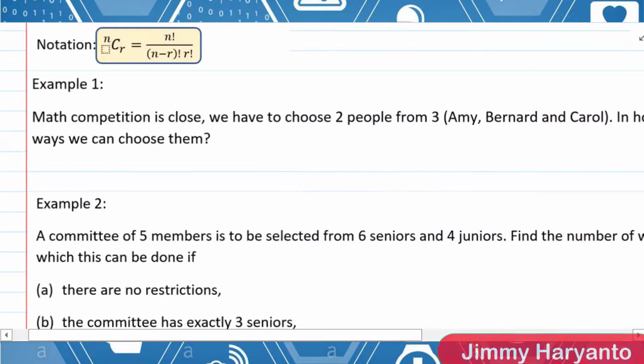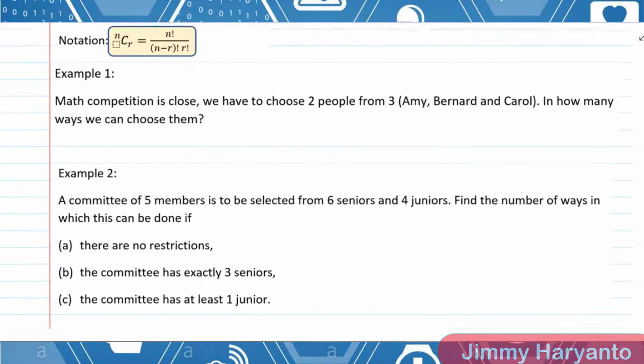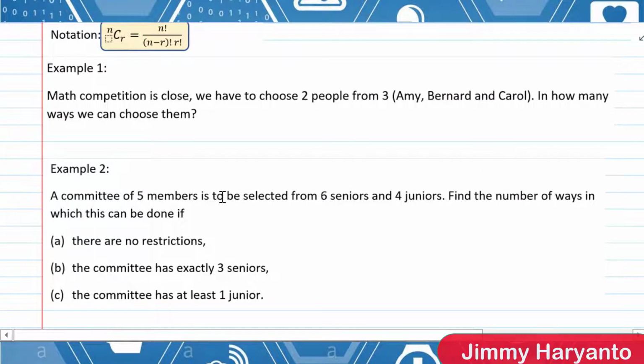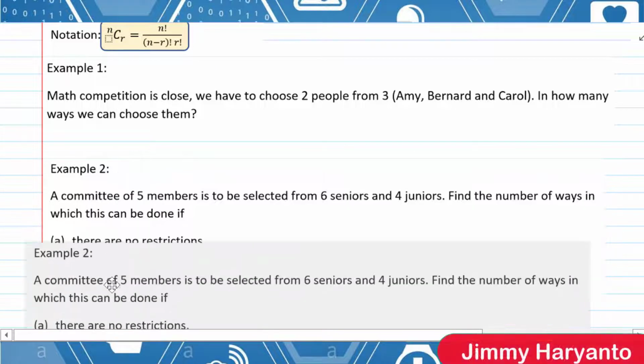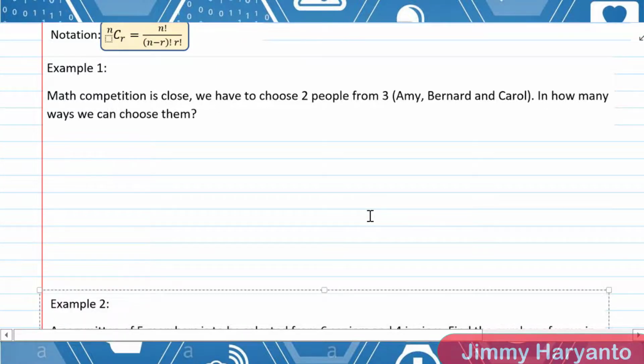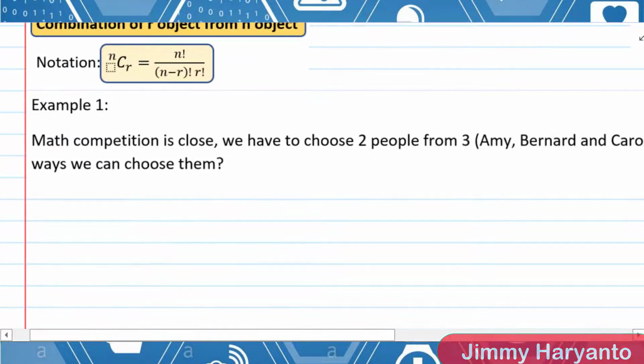Next is Example 1. A math competition is being held, so we have to choose two people from three, Amy, Bernard, and Carol. In how many ways can we choose them? We have three people and we have to choose two from three, so it will be 3C2. From three people we have to choose two.